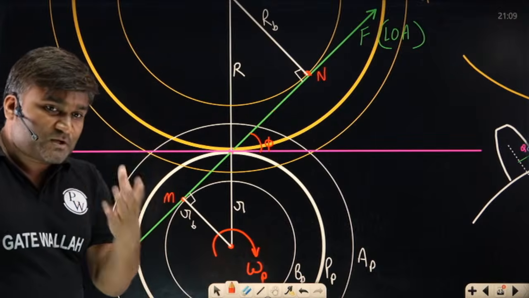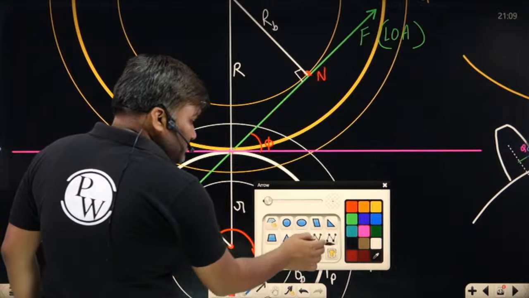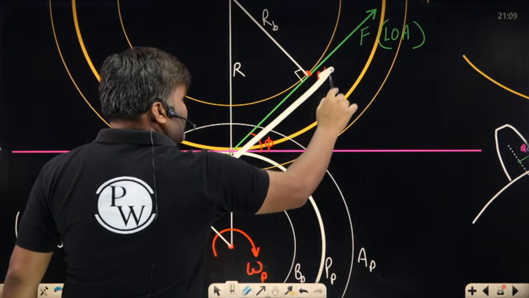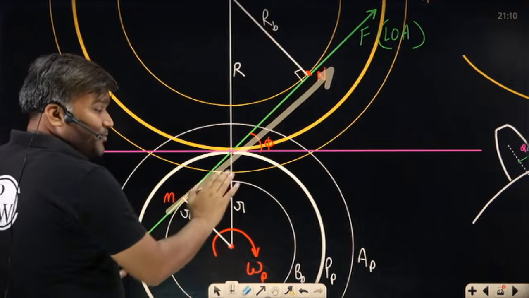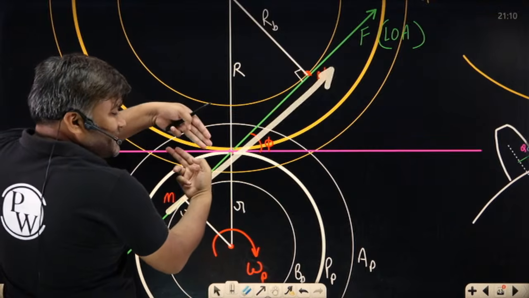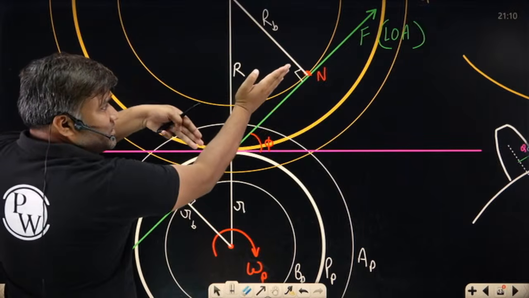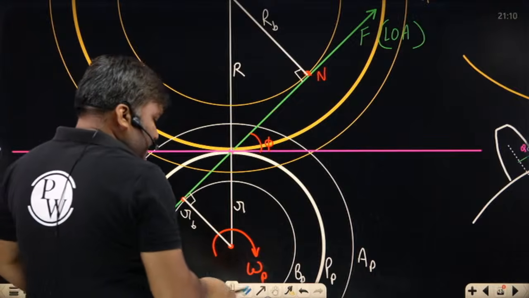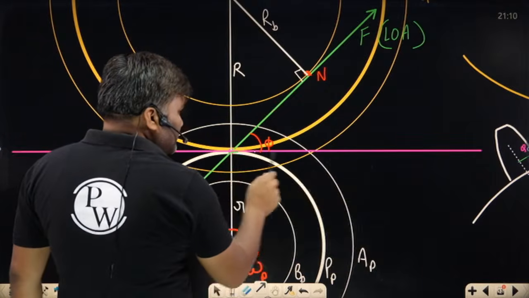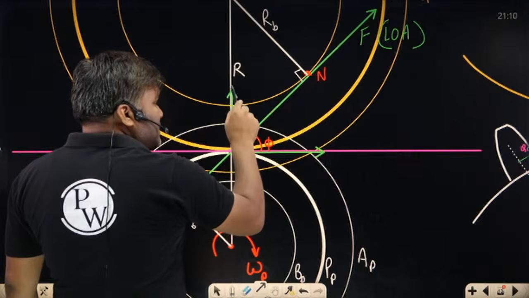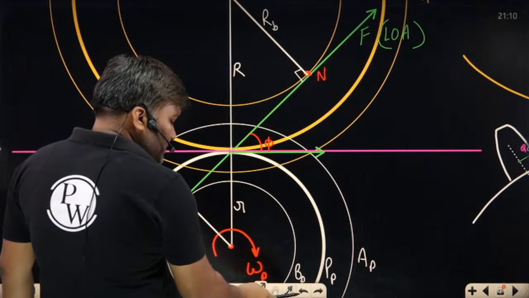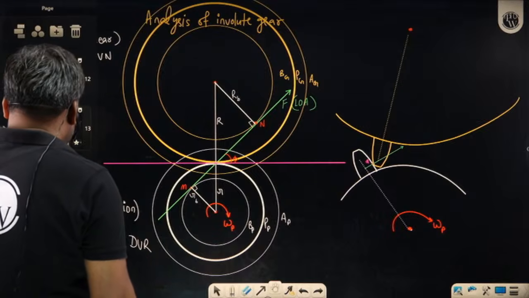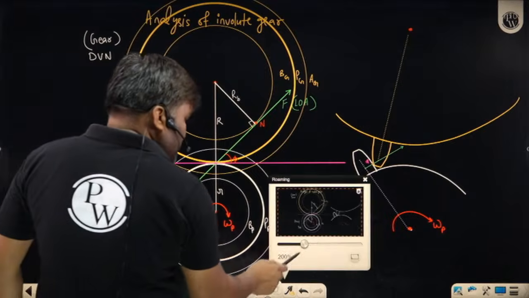What is the use of this pressure angle? Can I say, sir, you are having force in this direction, the green line. So one body, the pinion's tooth, has applied force because of the direct contact in this direction, and one component of the force I can take here in this direction, and one component in this direction. Let me take this diagram on another page.